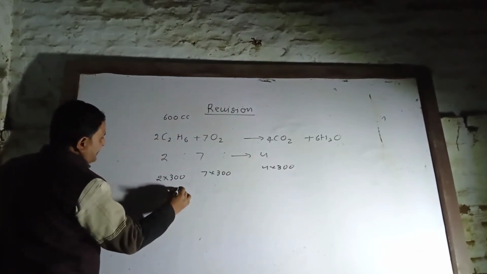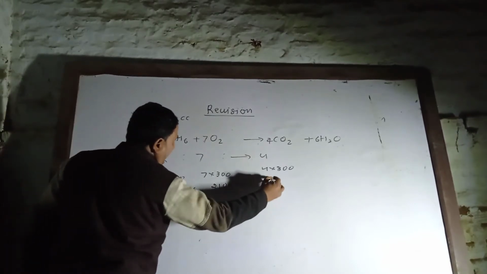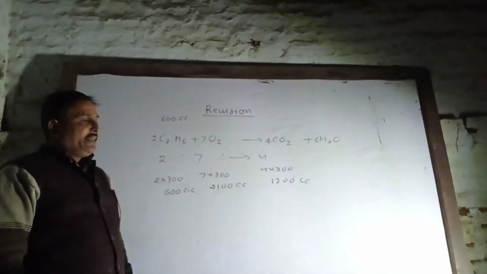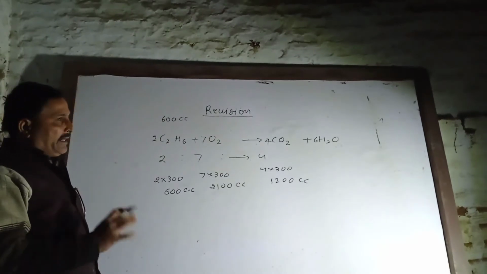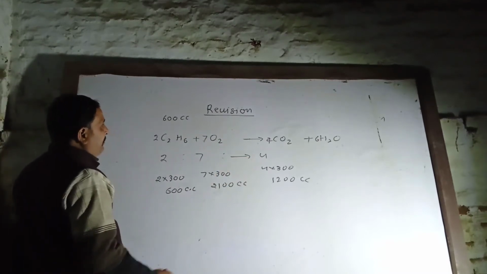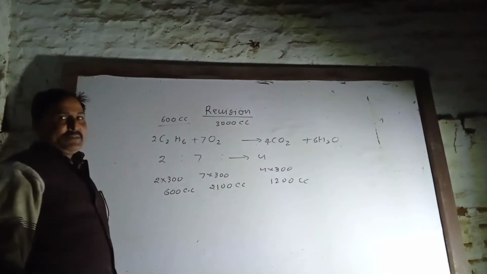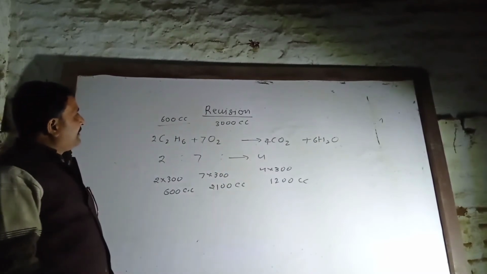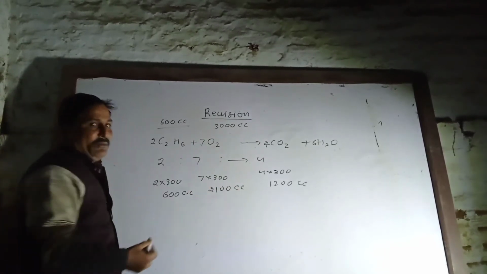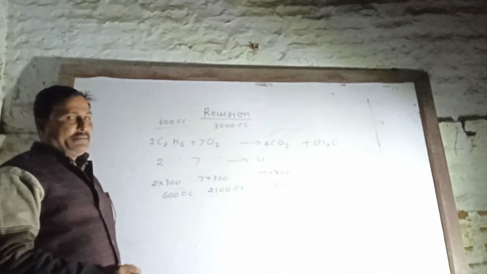Means 600 cc ethane, 2100 cc oxygen required, and 1200 cc carbon dioxide formed. If the same question asks to find the amount of unused oxygen when 3000 cc oxygen burns with 600 cc of ethane, 2100 cc is already used, so 3000 minus 2100, 900 cc of oxygen will be unused. Some more example questions based on Gay-Lussac's law are given in your book.